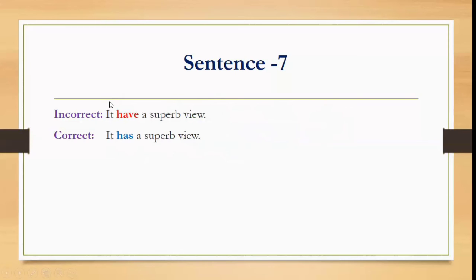The next sentence: it have a superb view. It is a singular subject. So the verb should also be singular. But here we have a plural verb. So we have to change it and write it as it has a superb view.